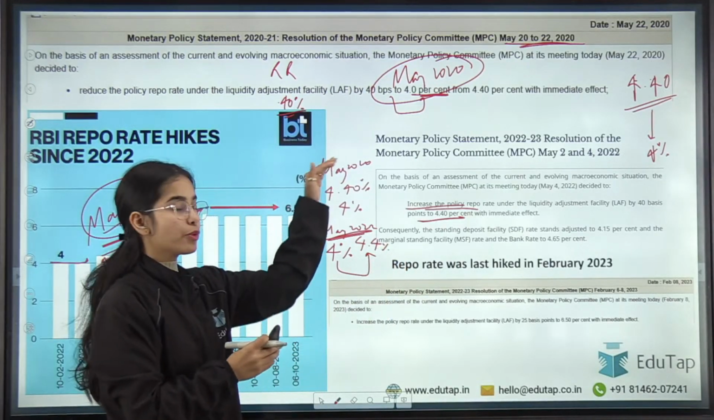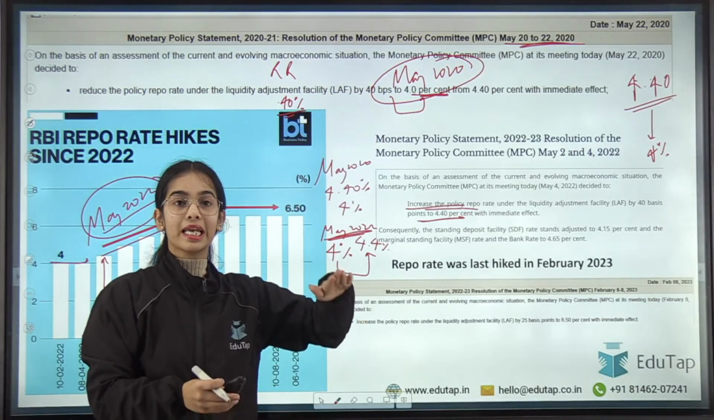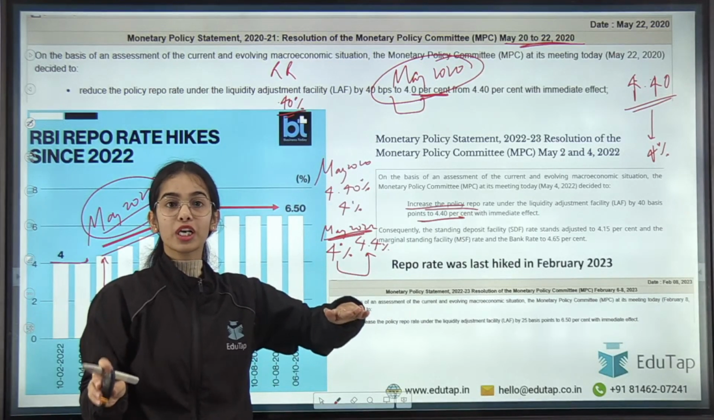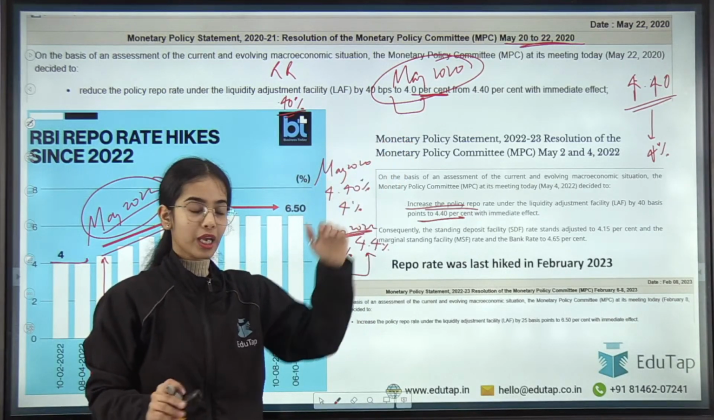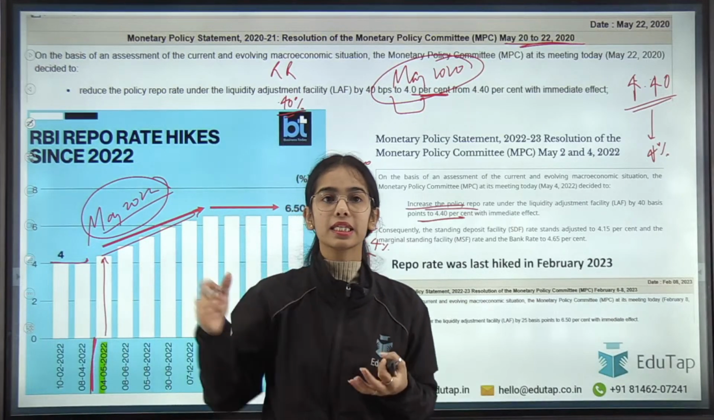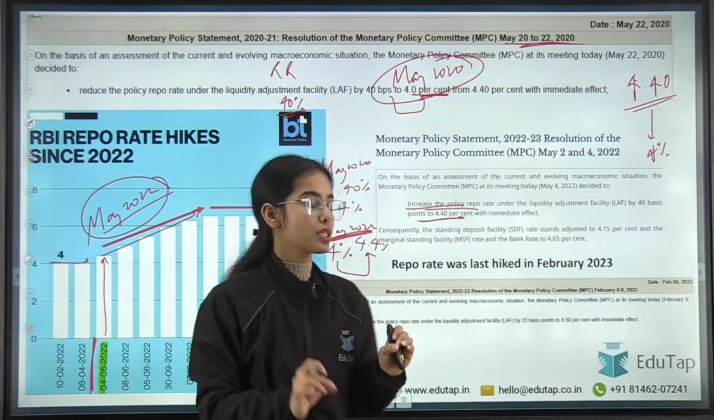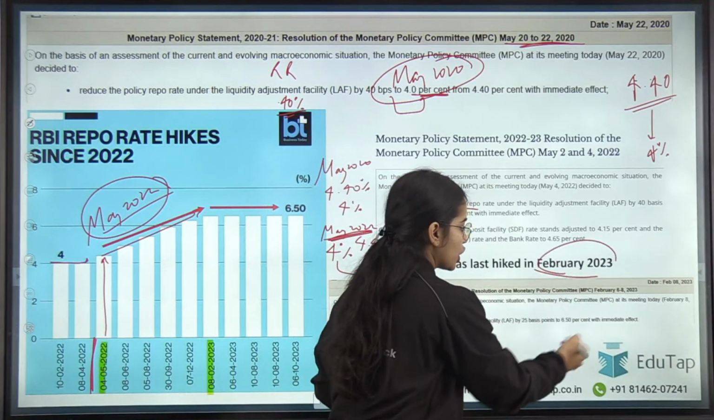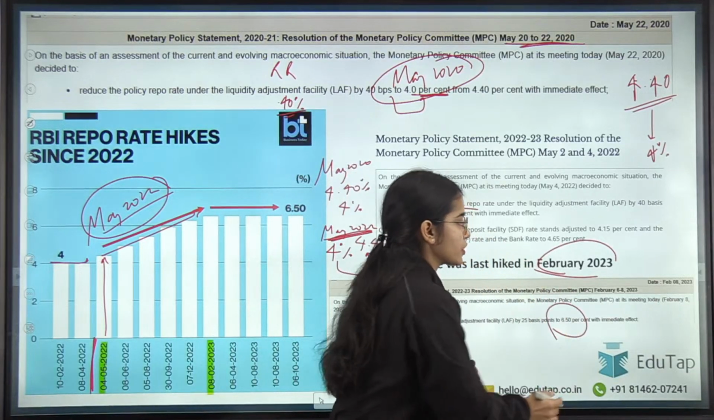Okay. So in May 2020, the repo rate was decreased from 4.40% to 4%. In May 2022, the repo rate was increased from 4% to 4.4%. From May 2022 onwards, there was a continuous increase in the repo rate, and the last increase in the repo rate was in February 2023. So in February 2023, the repo rate was increased to 6.50%.